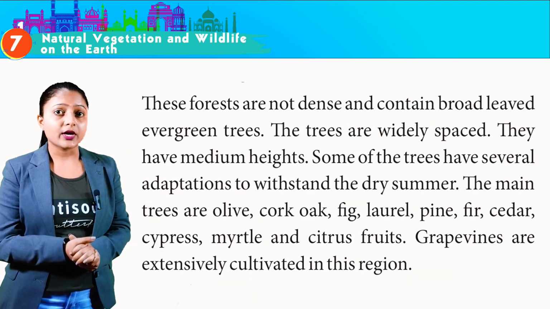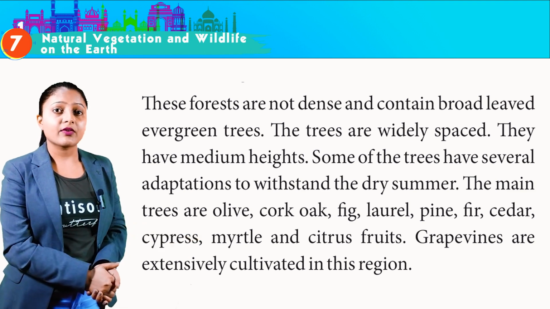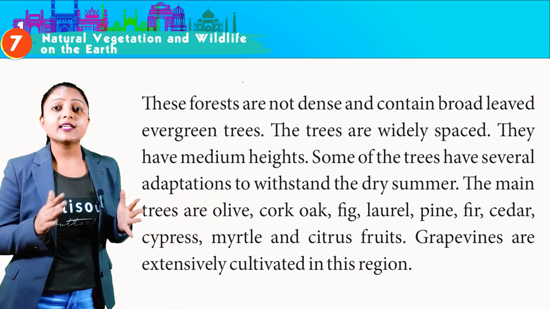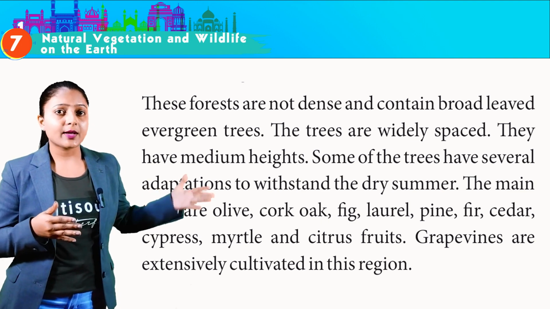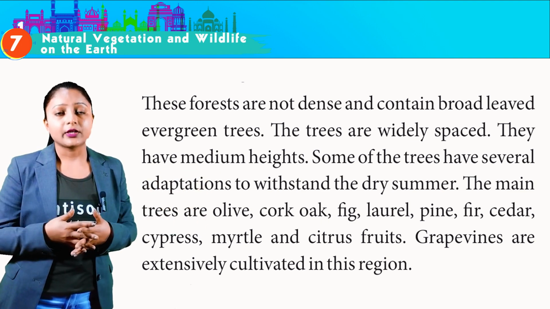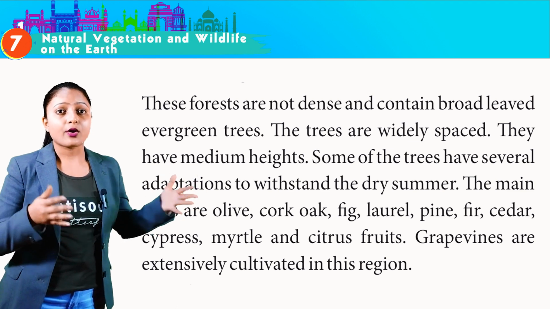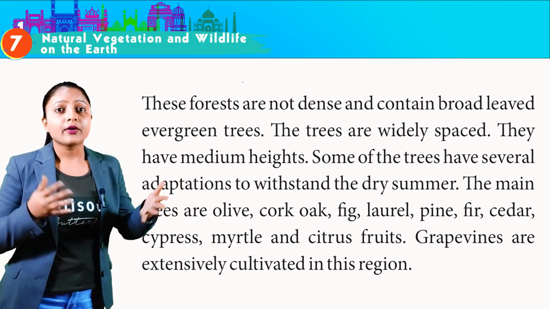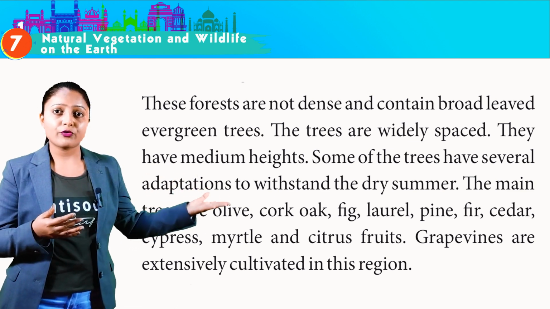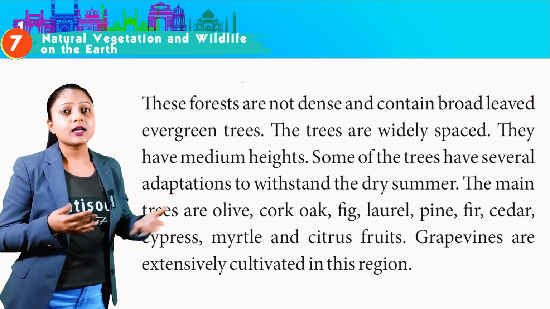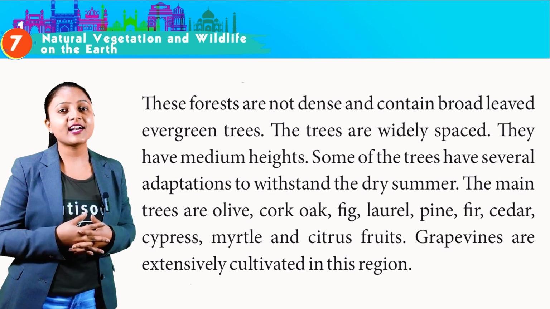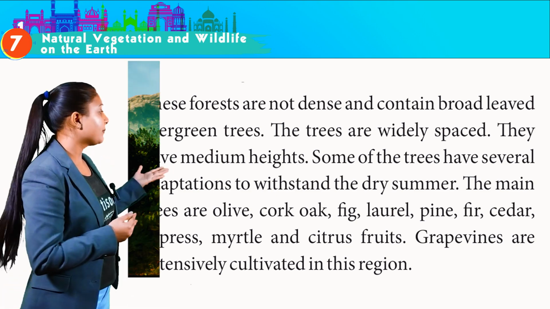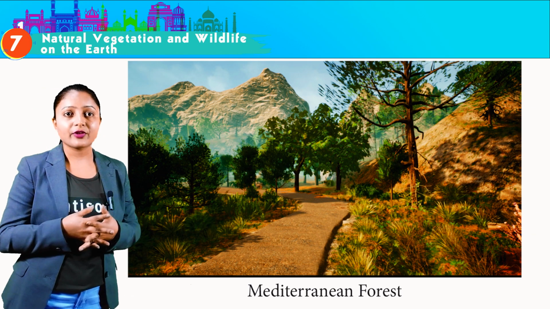These forests are not dense and contain broad-leaved evergreen trees. The trees are widely spaced and have medium heights. Some of the trees have several adaptations to withstand the dry summer. The main trees are olive, cork, oak, fig, laurel, pine, fir, cedar, cypress, myrtle, and citrus fruits. Grapevines are extensively cultivated in this region. This is the image of Mediterranean forest.